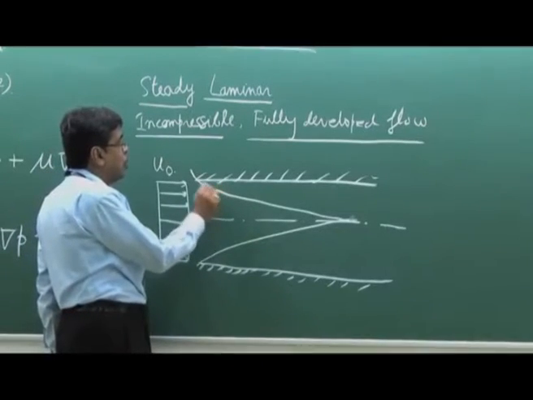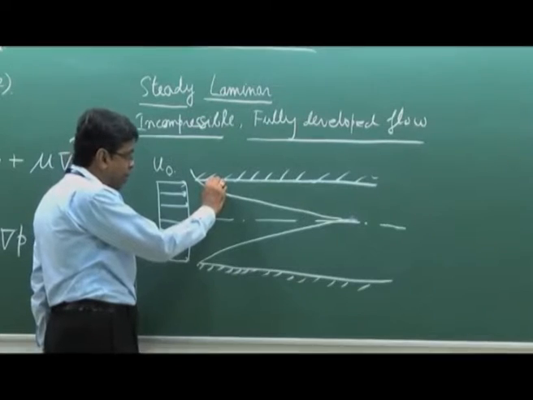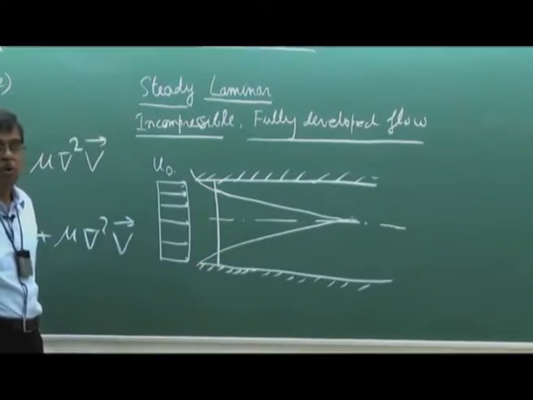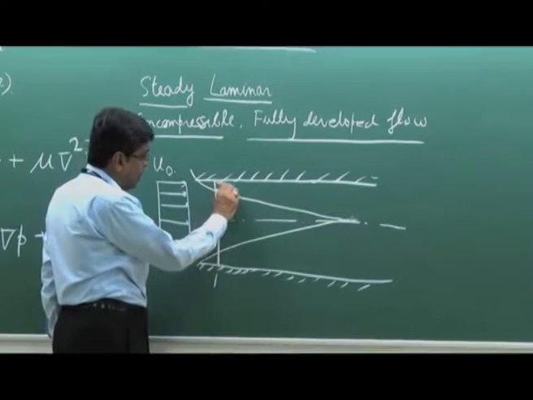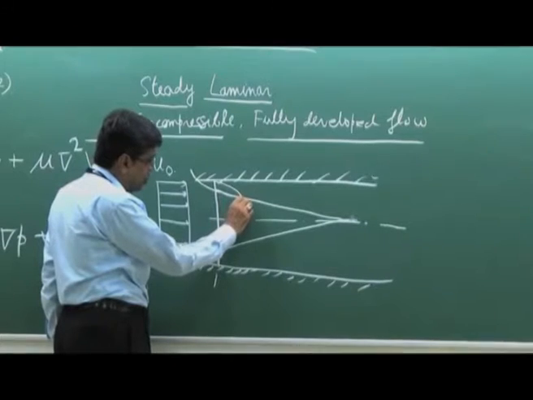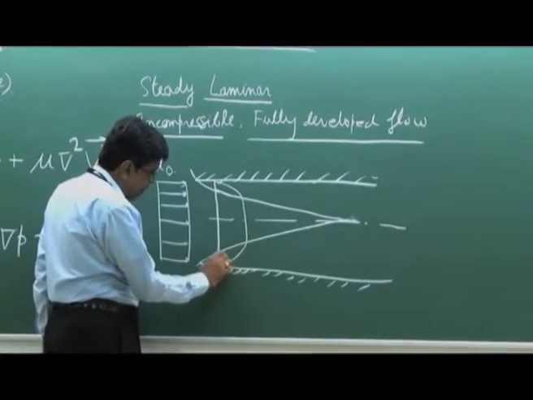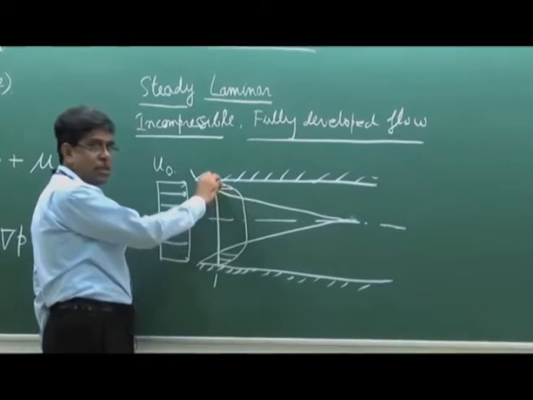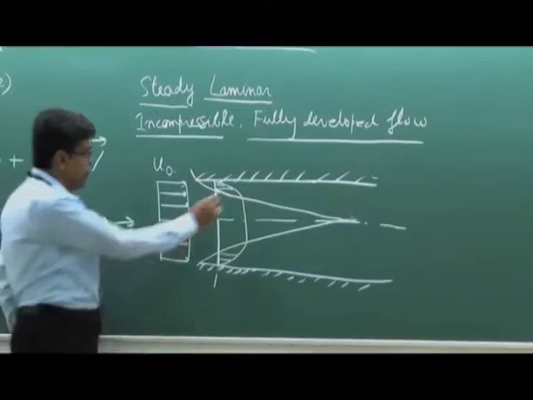So, if it is so that the boundary layer grows like this, then one will expect a velocity distribution like this at this section very close to the inlet. Let this section be 1. You will expect a velocity distribution like this. That means there will be a variation of velocity from both sides from 0. This is the no slip condition. That means the surface is at rest, so fluid velocity will be 0.